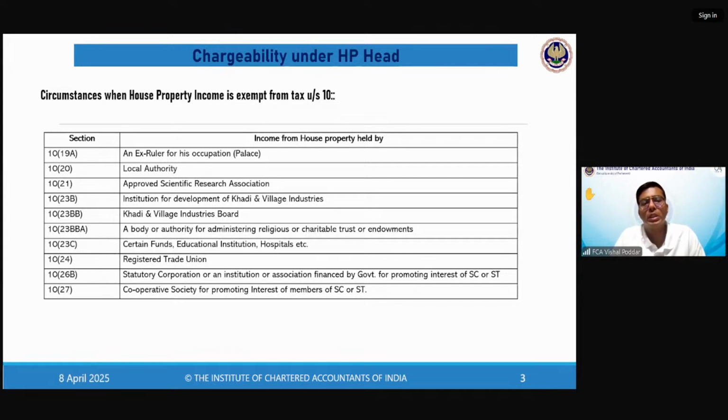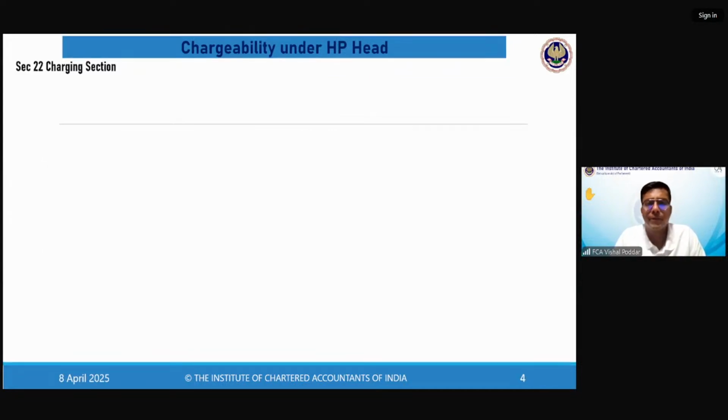Now we start with the main part. We start with the charging section because the first thing that we have to understand is what incomes will fall under this head. Obviously, by the name we know it is the rental income, but whether all rental incomes will fall, what is house property? Because the rent of house property will only fall under this. So all these questions will be answered by the charging section. Priya is saying income from house property also has different treatments under both tax regimes. We'll discuss everything, Priya. Right now, let us not get into the tax regimes part. We'll discuss everything.